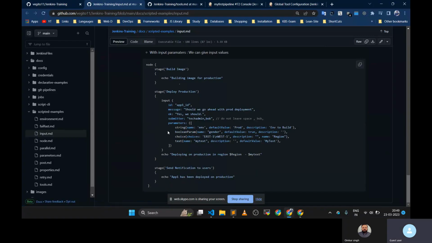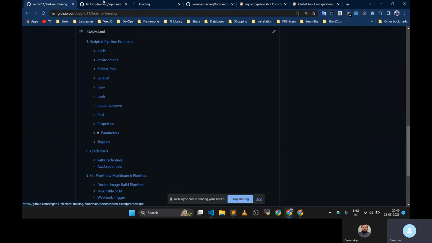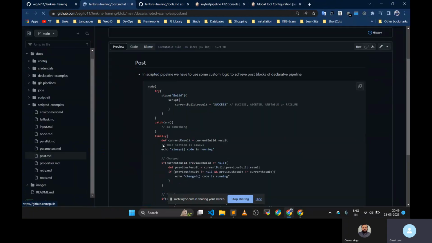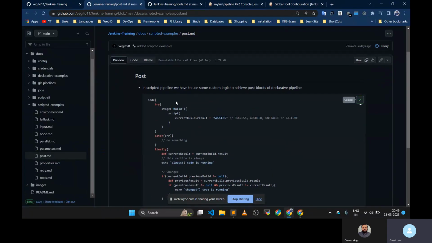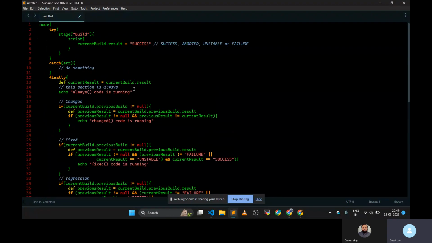Everything is similar. The only thing is it is a function, not a block. Now let's go to the post. As we have seen in the declarative pipeline, a particular block was available, the post block, right? But here we don't have such a thing. We have to write our own logic.